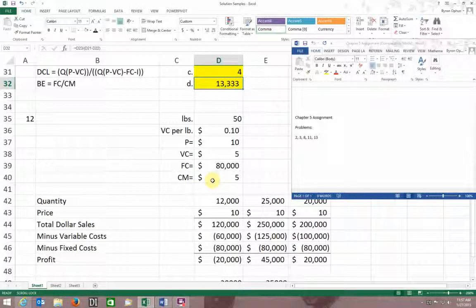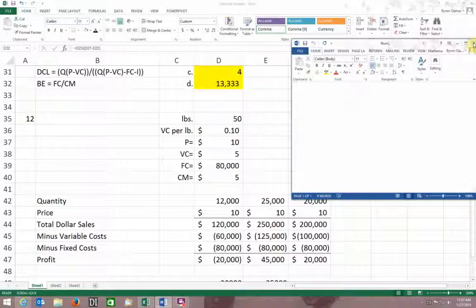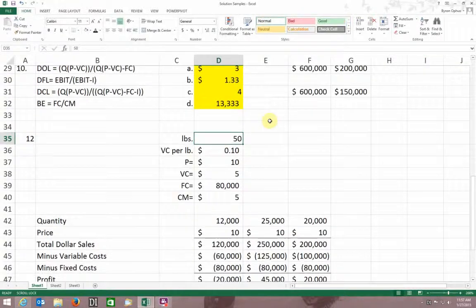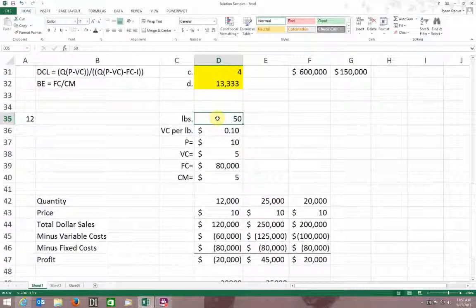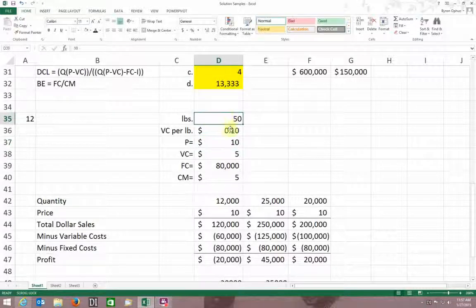I did 12, which is very similar. There's one little thing that'll trip you up here if you're not careful, and that is the price per pound. I think in your case you've got that same thing, the cost per pound. So be a little careful. Mine reads: number 12 says Healthy Food sells 50-pound bags of grapes to the military for $10 a bag. So my price is 10 bucks. I got that entered in there. They're 50-pound bags, so I put that up here. But it says that my variable cost is 10 cents per pound.